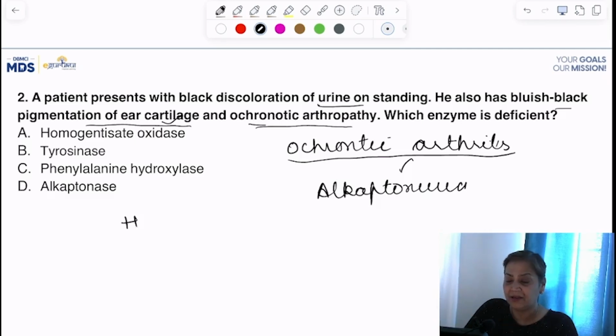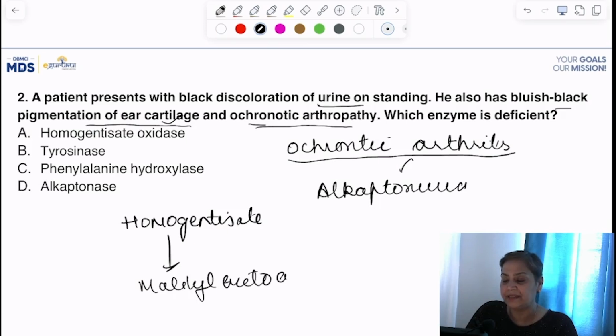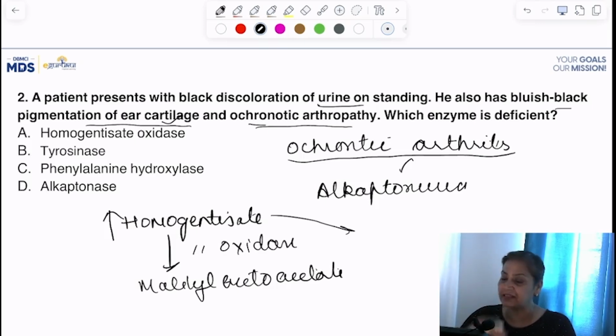So here the deficient enzyme is, homogentisate is not converted into maleylacetoacetate. So there is increased concentration of homogentisate, and the deficient enzyme here is homogentisate oxidase. So automatically increased concentration of this will lead to the formation of Alkapton type of substance, and it will lead to ochronosis. So ochronotic arthritis is an example of Alkaptonuria. The deficient enzyme is homogentisate oxidase. So here the correct option is A.